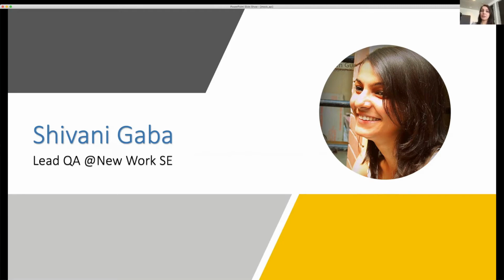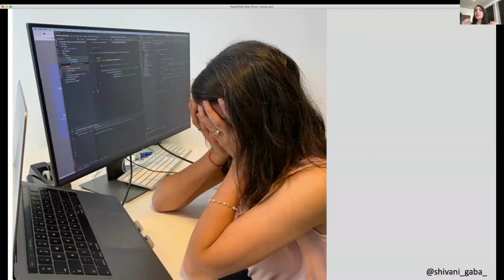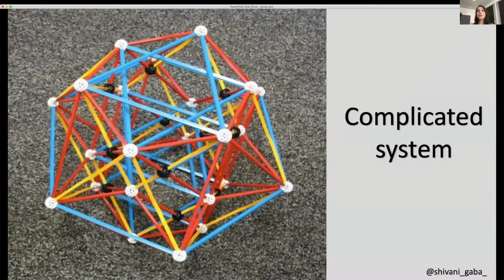But there are also times when I'm like this, so frustrated and annoyed and almost about to bang my head in computer. And do you know why? What I'm trying to do here? I'm trying to test a very complicated system, which has multiple APIs involved. So I'm trying to reproduce a bug from the production environment, which is coming because the API we depend upon is giving us error. And that is why our system is also showing error. And I'm trying to reproduce that in test environment and I cannot.